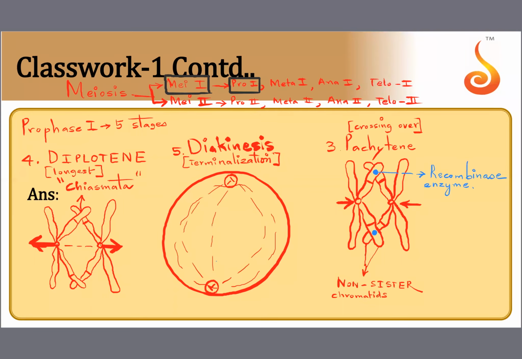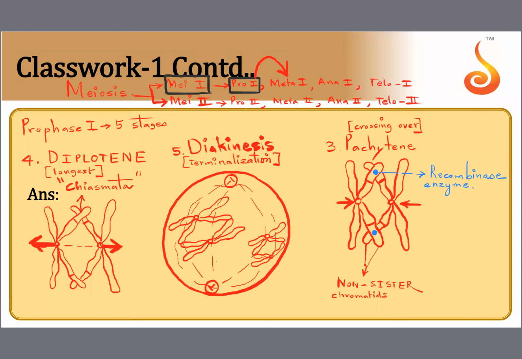After prophase 1 is metaphase 1. So the cell is almost ready for metaphase. Now where are the pairs of chromosomes? See, this is the longer pair. And notice how now there are no X-shaped structures. Only the ends of the non-sister chromatids are in contact. You will not see any X-shaped structure. Similarly, the other pair, the smaller pair, only the ends of the chromosomes are in contact.